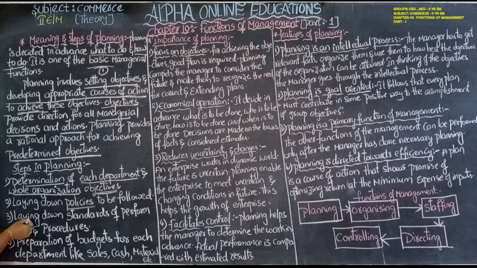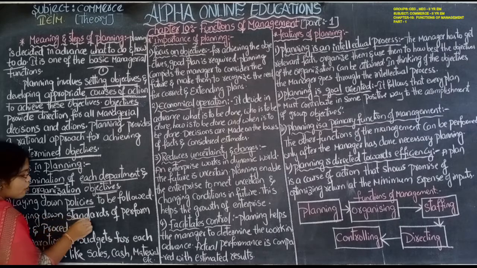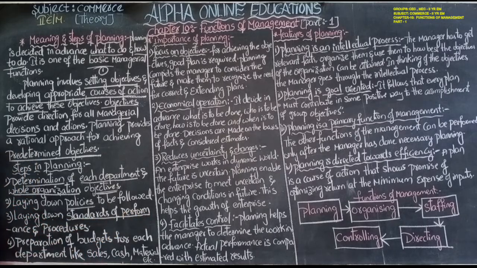Next, in the third step, laying down standards of performance and procedures. How employees have to perform, and in what procedure they have to perform. The complete procedure has to be laid down.